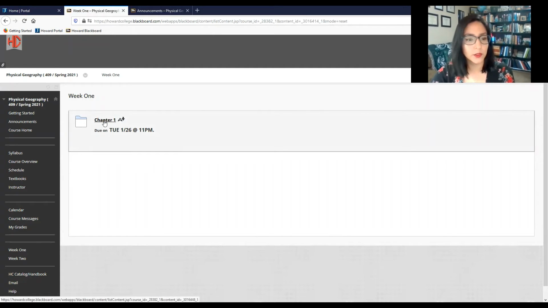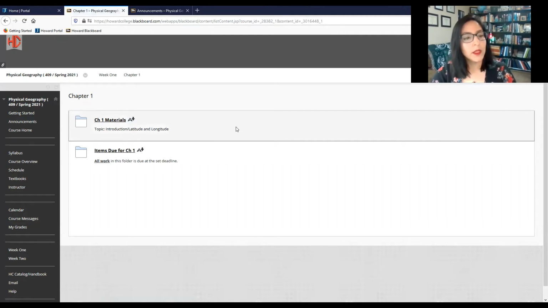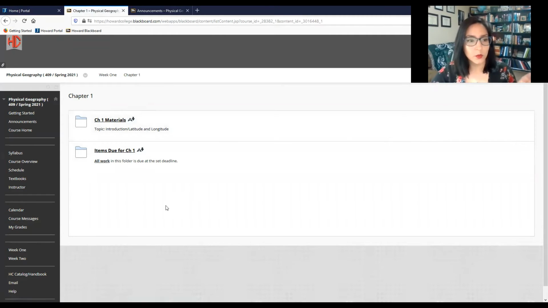Again, the deadline's there for you, just to remind you. And this is what your week-to-week chapter folders are going to look like. They're going to be broken up into 2 folders, usually a materials folder and then an items due folder. And I made it this way so that things can be as organized as possible for you so that you don't get lost within a bunch of things that are posted.